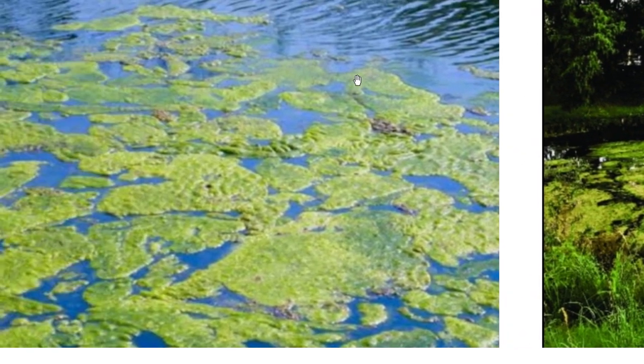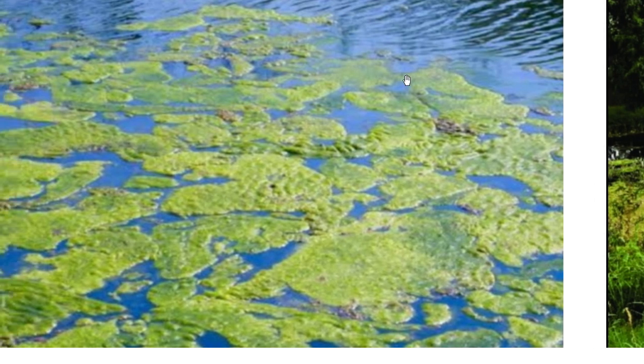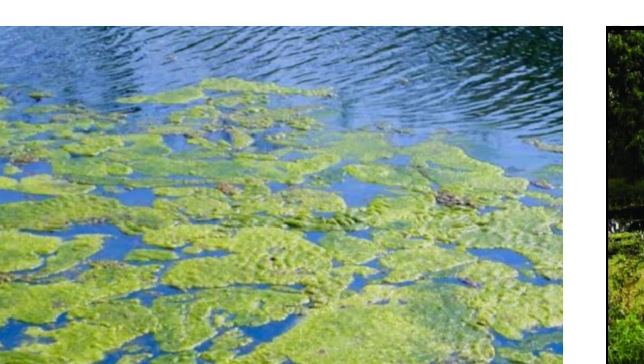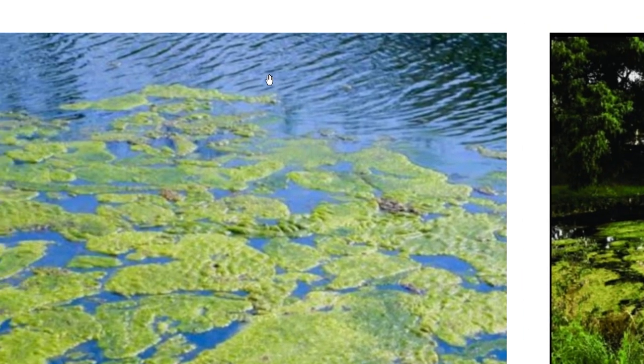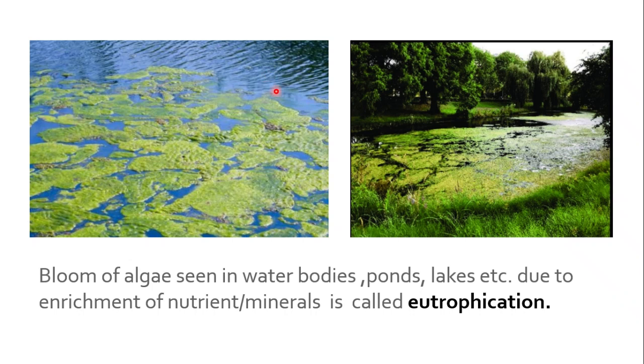These are actually algae forming on the water layers. Why do they grow, or why do they form? Because of the nutrients that reach the water.